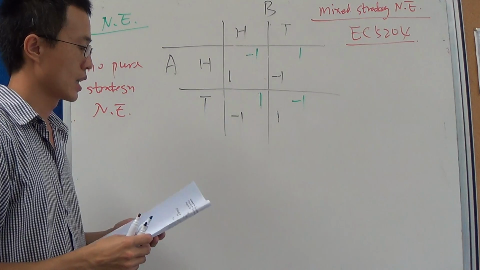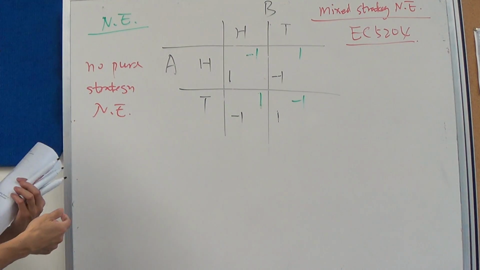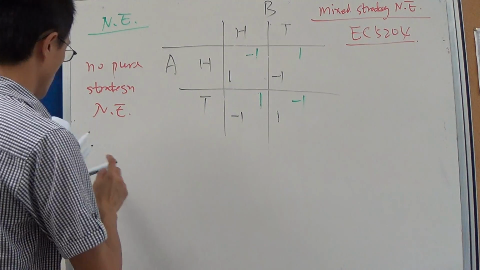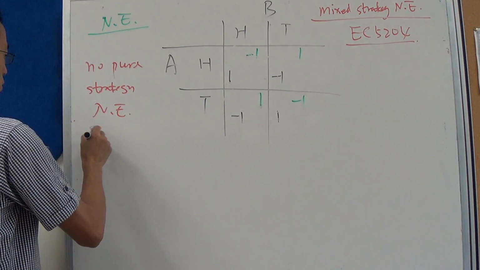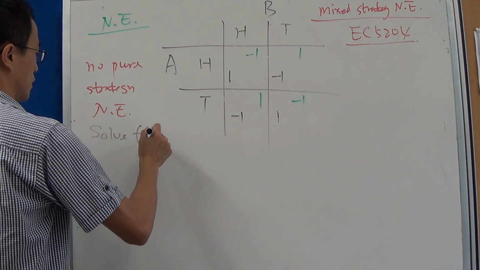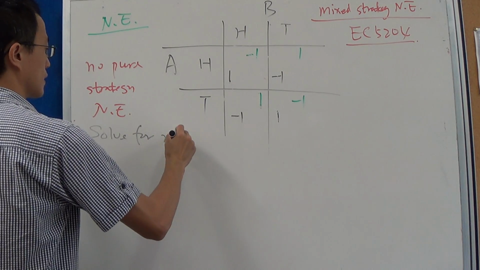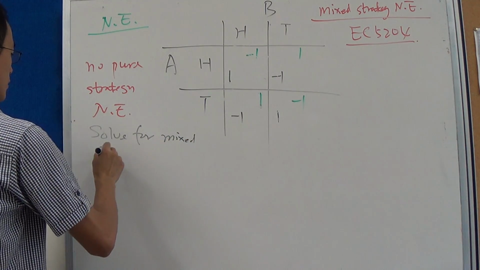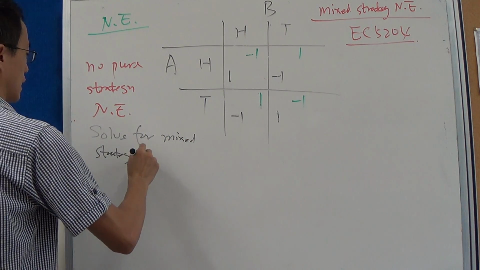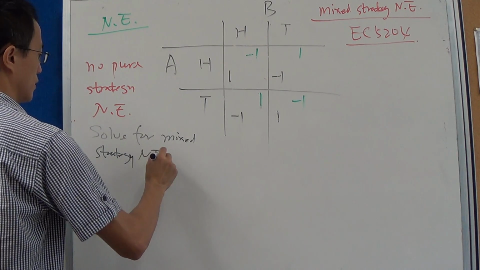Postgraduate one. Okay, so now what we want to do is solve for a mixed strategy Nash equilibrium.